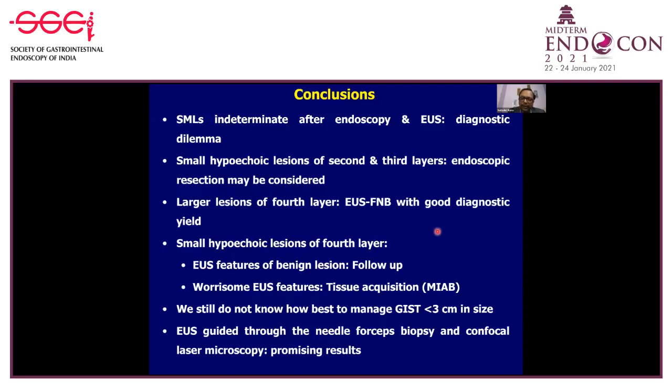If you have features of a benign lesion both on EUS as well as contrast EUS, a follow-up may be indicated. However, if there are worrisome features, then tissue acquisition, either using a mucosal incision associated biopsy for lesions less than 2 centimeter, and for 2 to 4 centimeter, EUS guided fine needle biopsy. We still do not know how best to manage GIST which are less than 3 centimeter in size. So once we understand the natural history of these lesions much better, we may be better able to give an idea of how to manage them.